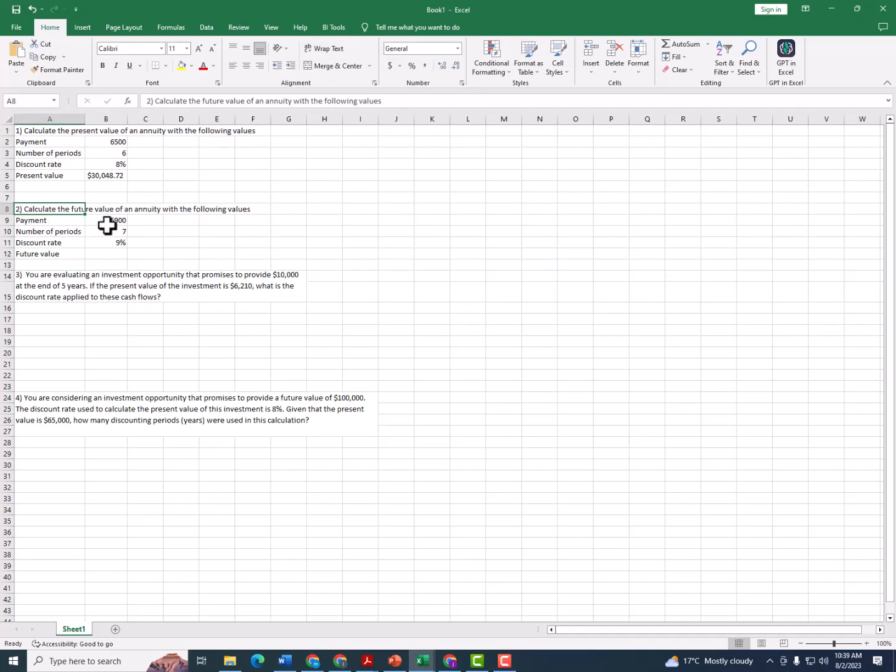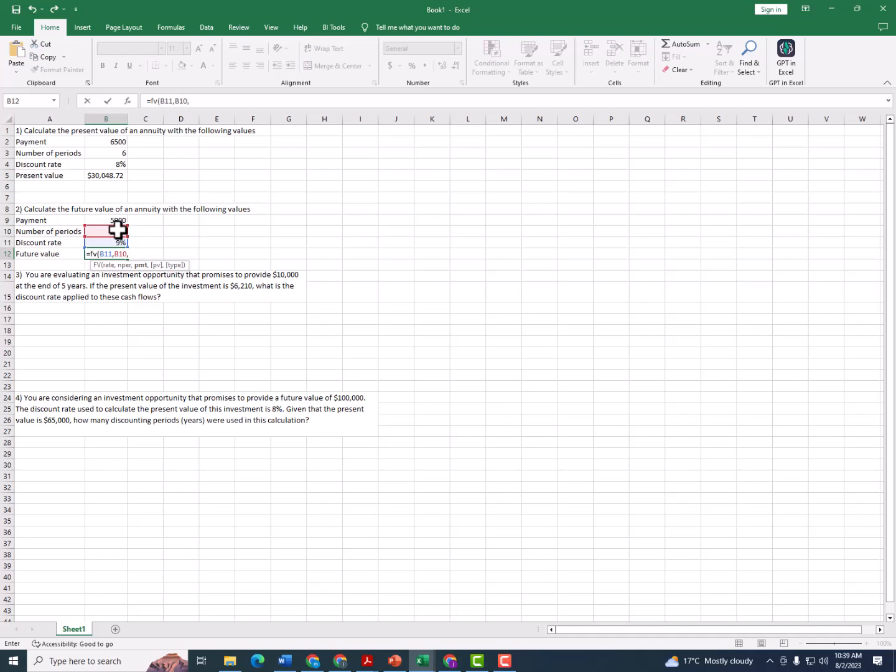We are asked, calculate the future value of an annuity with the following values. Payment, 5,900. Number of periods, 7. Discount rate, 9%. Future value, that's what you're supposed to calculate. So we open the formula with equals FV, open brackets, the rate 9%, click on it, comma, number of periods, we have 7.